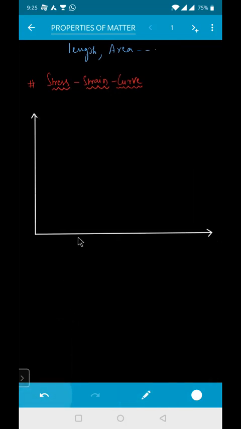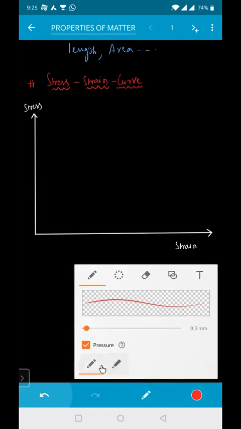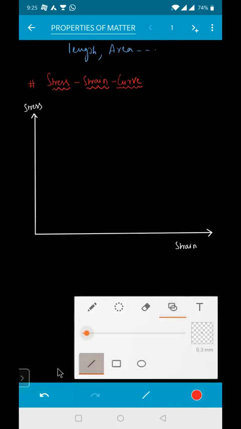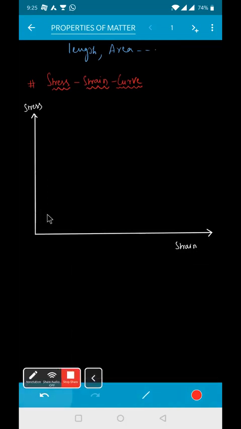You know that Hooke's law is directly proportional, which means y equals kx. On the y-axis, we are taking stress, and on the x-axis, we are taking strain. Now see here, the graph for this one is a straight line up to a certain distance. So this is your straight line up to a certain region like this.